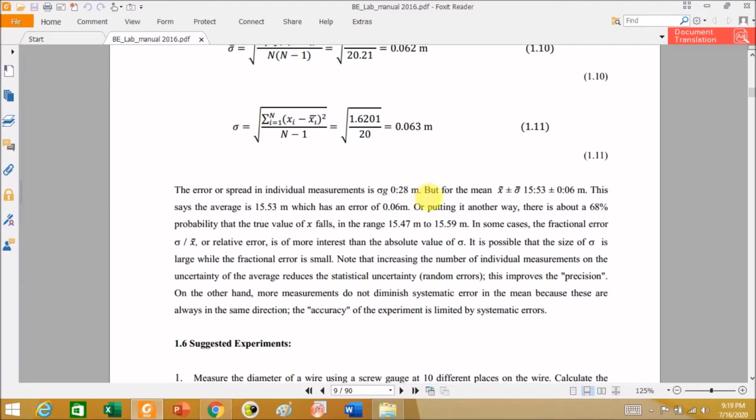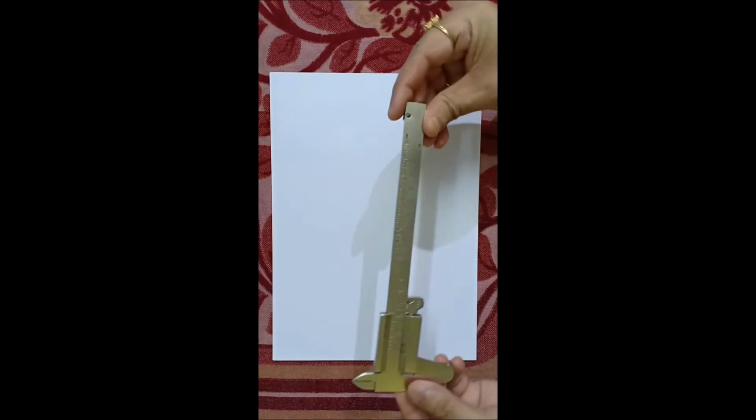Hello students, today we are going to discuss error analysis in measurements. For that we will discuss a few simple measuring devices, and we will do a number of measurements of the same parameter and try to find out the mean and standard deviation from the readings. The first instrument which we are going to introduce is a vernier caliper.